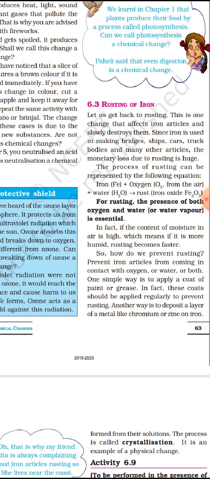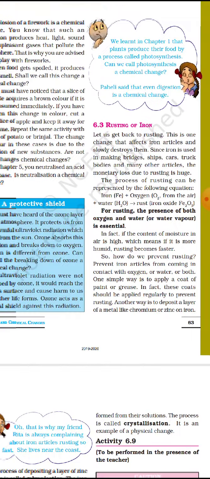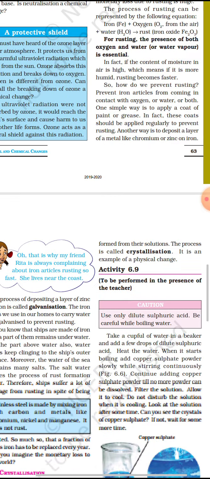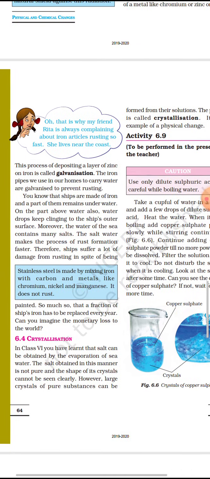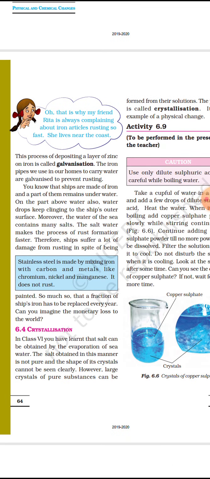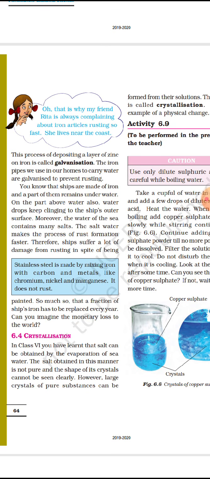Another way is that we can deposit a layer of metal like chromium or zinc on iron to prevent rusting. The process of depositing a layer of zinc on iron is called galvanization. Galvanization means the process of depositing a layer of zinc on iron.